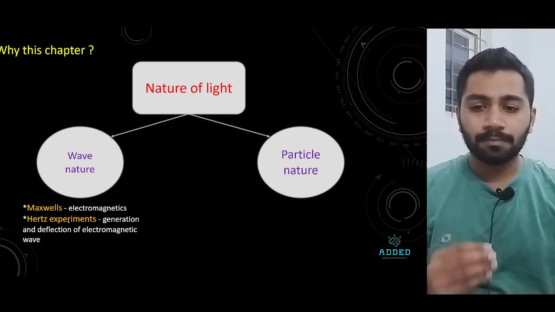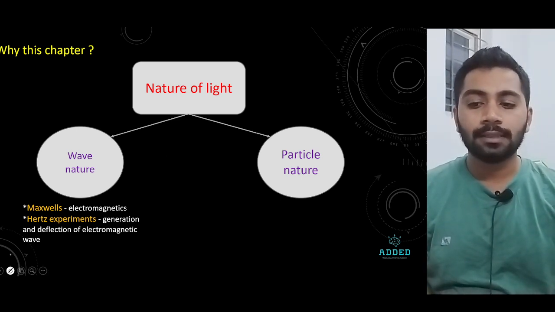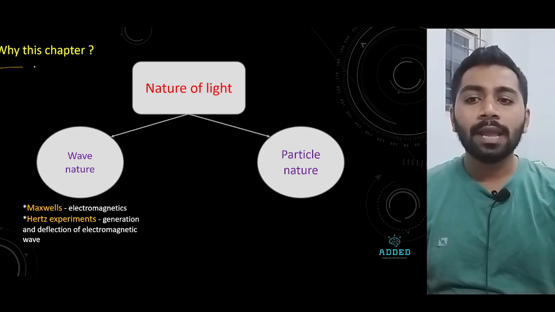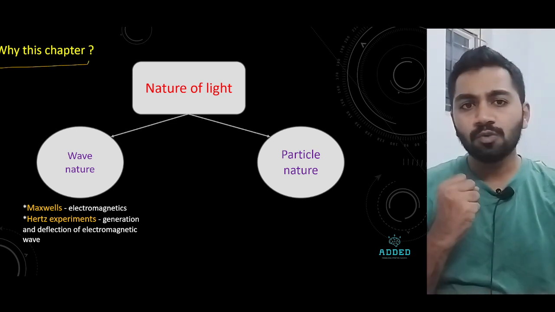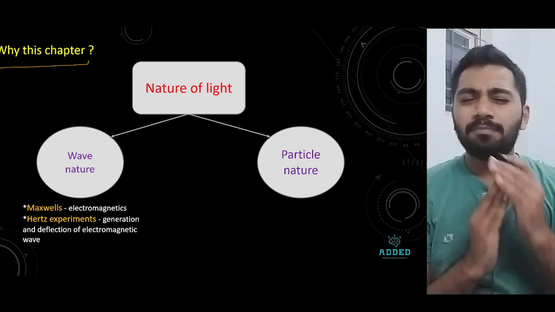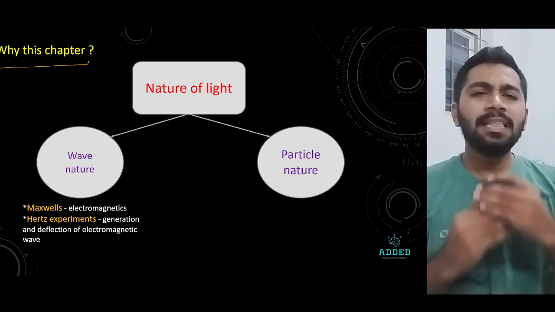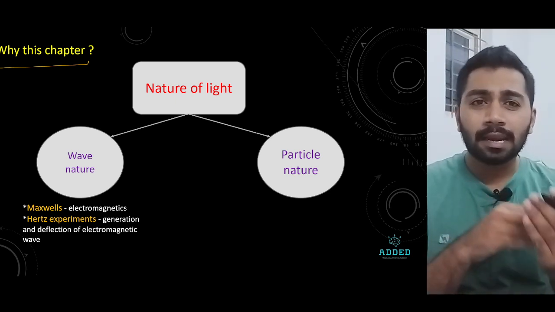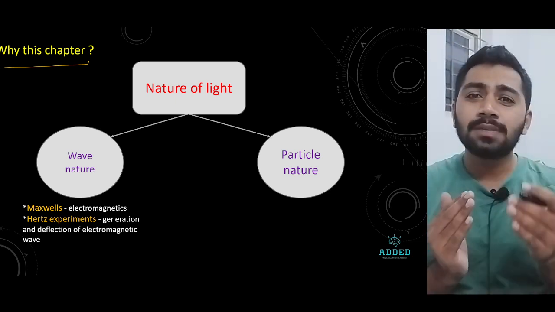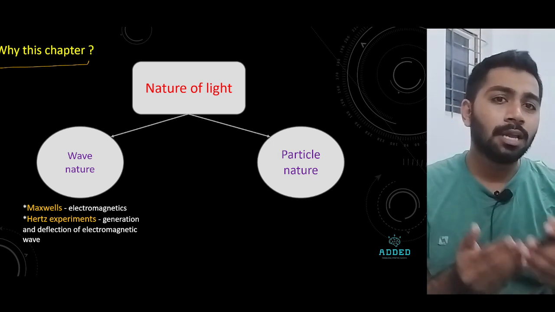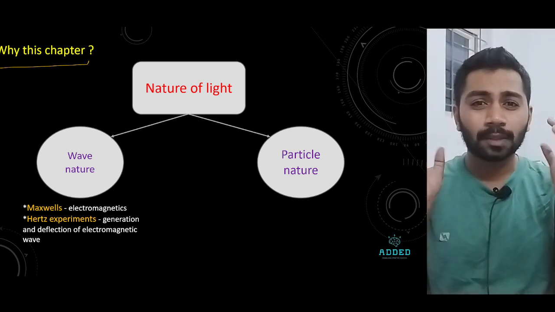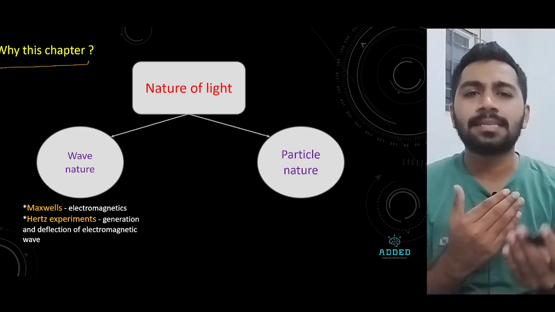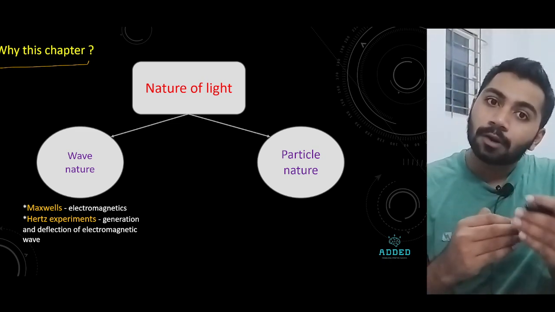Now, before learning anything, we must know why we are learning this topic. Why is this chapter given to you? In previous years, till now, many fights are going on about the nature of light. Some say light travels in the form of waves, some say light travels in the form of particles. Huge confusion. To solve this confusion, we say light travels in both forms. It depends. That we are learning in this chapter.